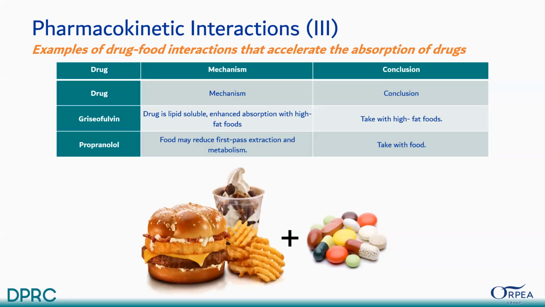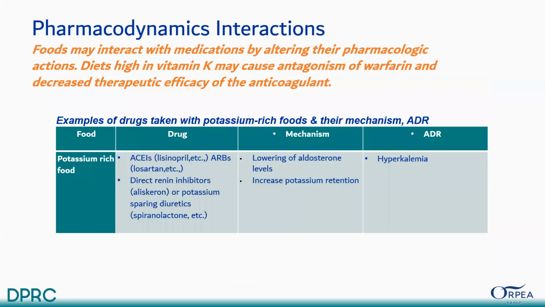Propranolol: food may reduce first pass extraction and metabolism. Take with food, it is much better. Now the pharmacodynamic interactions. Foods may interact with medication by altering their pharmacological actions. Diets high in vitamin K may cause antagonism of warfarin and decrease the therapeutic efficacy of anticoagulants. And an example is potassium rich foods.